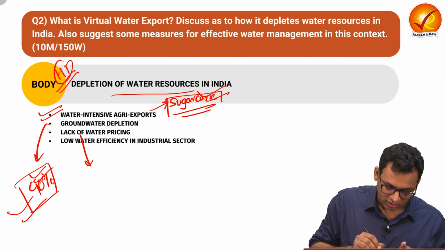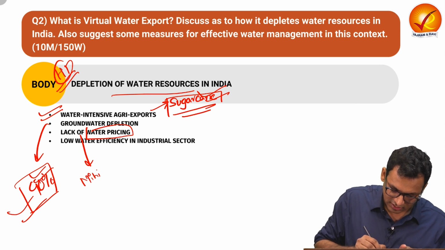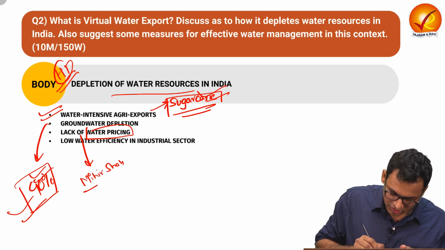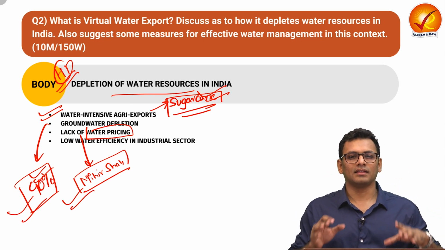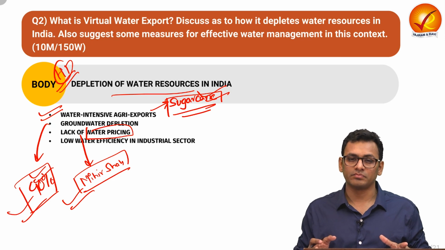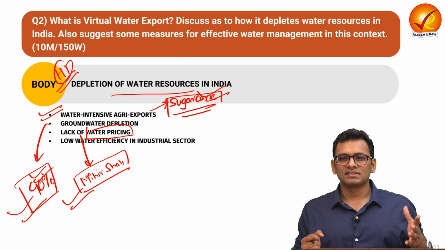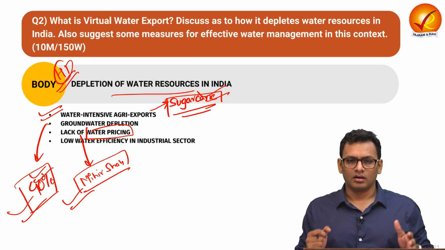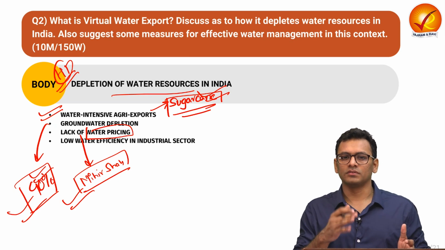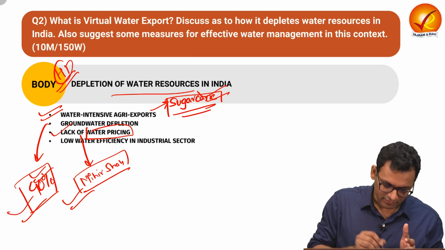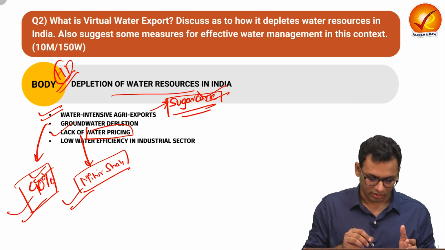Next is lack of water pricing. This is something which has also been explicitly mentioned in the Mihir Shah committee report, where we have seen that the government has certain policies with respect to freebies, such as how water is subsidized for certain sectors such as agriculture, and because of that there is abuse of water use, and for the same we have seen how water stress is also part of that product.